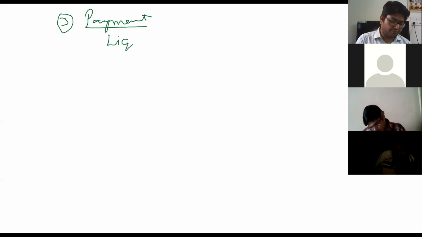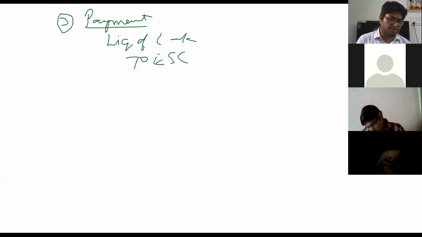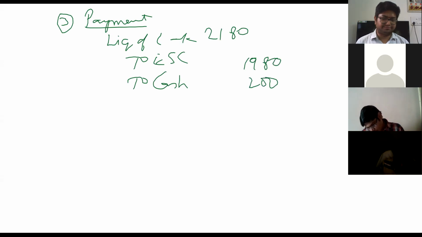liquidator of C account debit to equity share capital to cash. It is 2,180, 1980 and 200. Okay. After this balance sheet, you can prepare on your own.